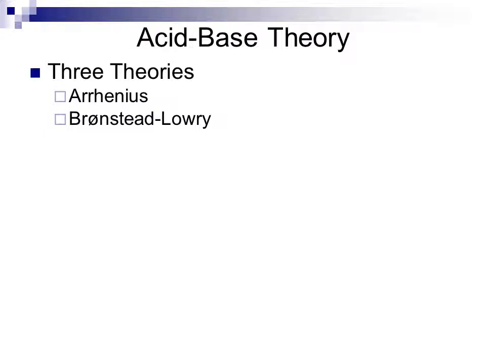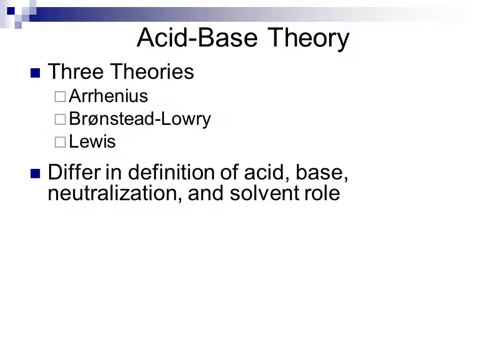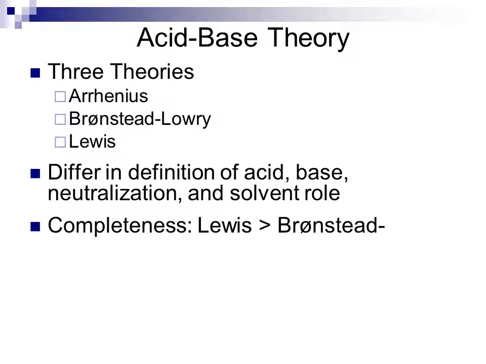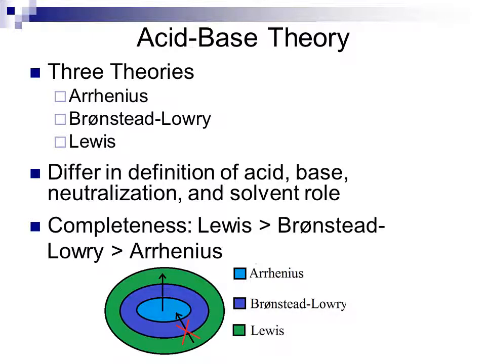Bronsted-Lowry theory is the second of the theories. It's the middle in terms of completeness. And then Lewis theory is the most complete theory. They differ in their definition of what an acid and base are, as well as the process of neutralization and any involvement of solvent in the reactions. In order of completeness, Lewis is greater than Bronsted theory, which is greater than Arrhenius theory.